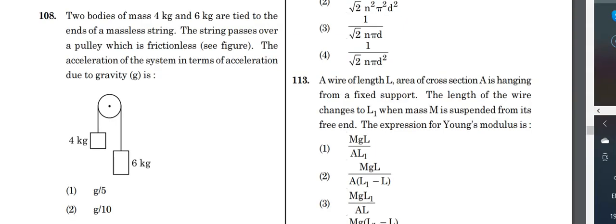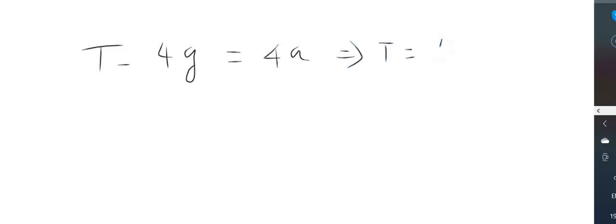Force balancing for the 4 kg block can be written as T minus 4g, where g stands for acceleration due to gravity, is equal to 4a. Mass into acceleration, that is F equals ma. So T minus 4g is equal to 4a. From this you can infer that T is equal to 4a plus 4g. Let us have this as the first equation.